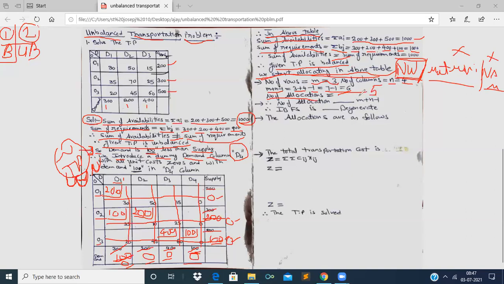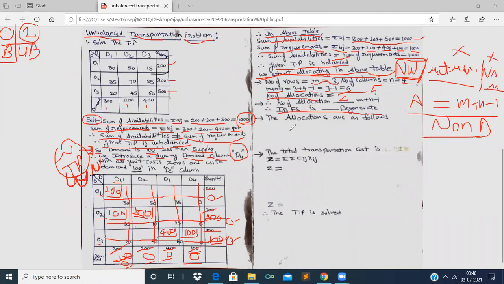Now see here, the number of allocations are 5 and the value m plus n minus 1 is 6. Therefore here we write that the number of allocations is lesser than m plus n minus 1. Therefore IBFS is degenerate. But if the number of allocations were equal to m plus n minus 1, we used to write that the IBFS is non-degenerate. But here the number of allocations are lesser than m plus n minus 1. Therefore we conclude that the IBFS is degenerate.